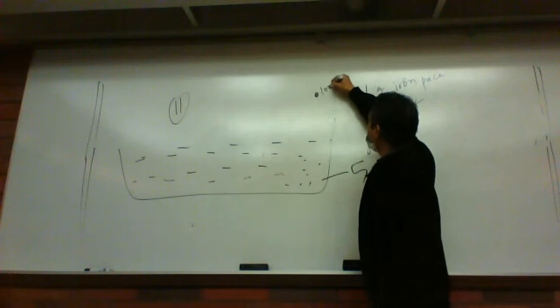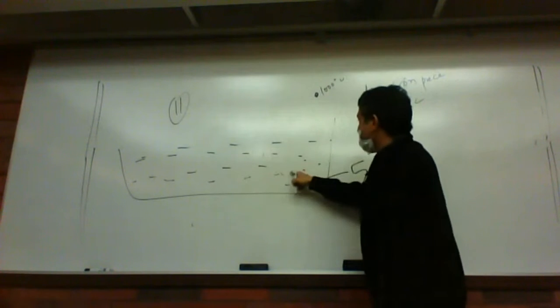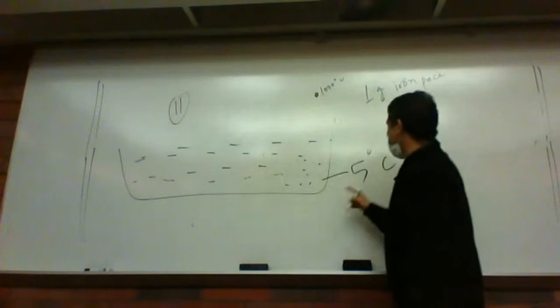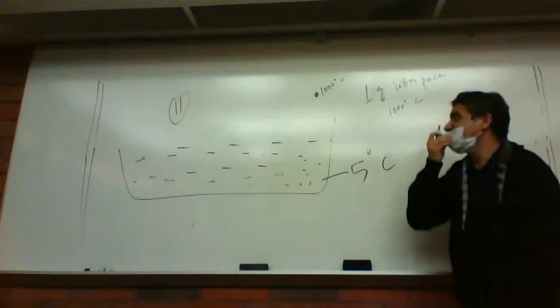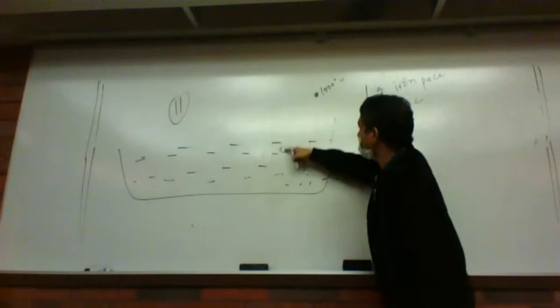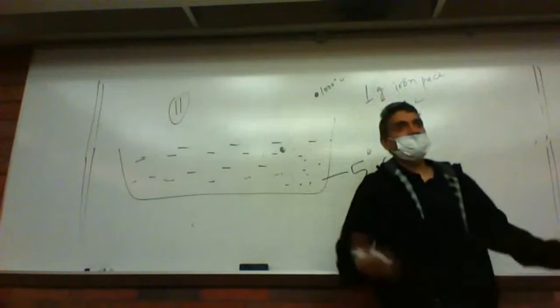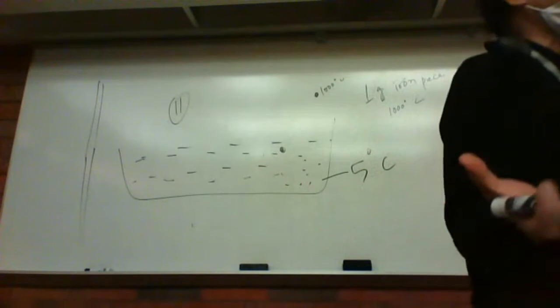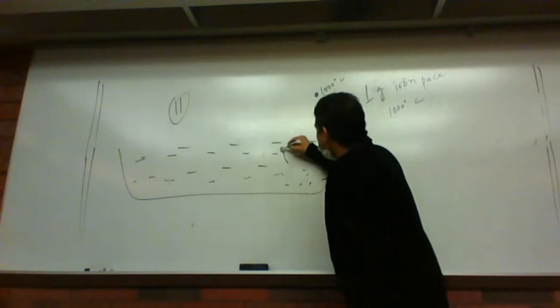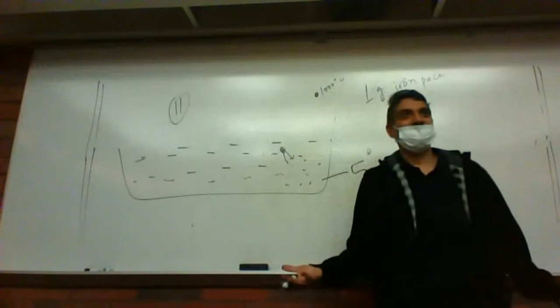1000 degrees centigrade. This is 1000 degrees centigrade. And how much iron here? This is just 1 gram. This is tons of water here, but only 5 degrees centigrade. So if I put this iron piece here, like this, which way will the heat flow? Will heat flow from the water to this ball, or from this iron ball to the water?